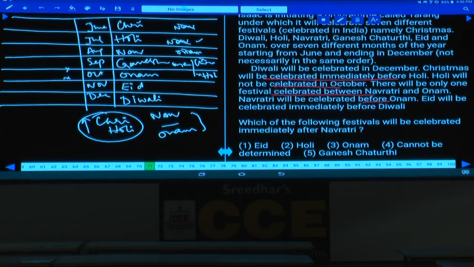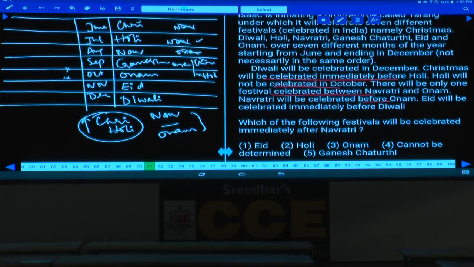Done with this one? Rather than drawing the possibilities, we can eliminate the possibilities in this way as well. And this is about question number 71 to 75. And what is the final order here? Christmas, Holi, Navaratri, Ganesh Chaturthi, Onam, Eid and Diwali.